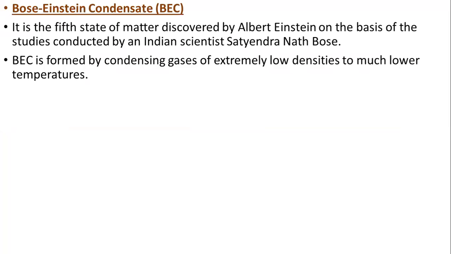That is why it is known as Bose-Einstein condensate, and it is formed by condensing gases of extremely low densities to much lower temperature. As I told you, when solids are condensed more, they are getting converted to Bose-Einstein condensate. So this is the end of your